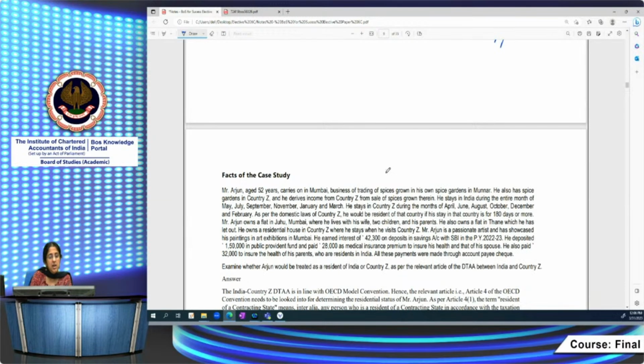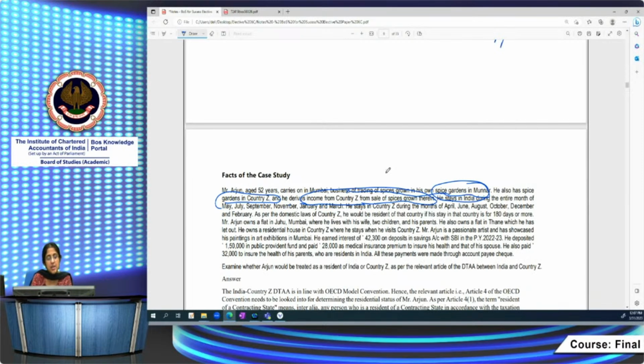Mr. Arjun, aged 52 years, carries on business in Mumbai, trading in spices grown in his own spice gardens at Munnar. He also has spice gardens in country Z, and he derives income from country Z from sale of spices grown therein. He stays in India during the entire month of May, July, September, November, January and March. He stays in country Z during the month of April, June, August, October and December.